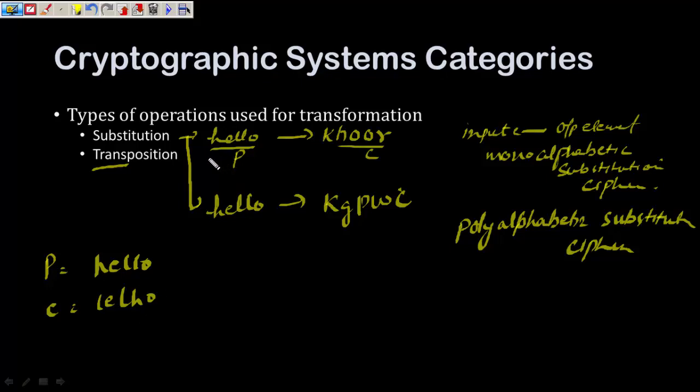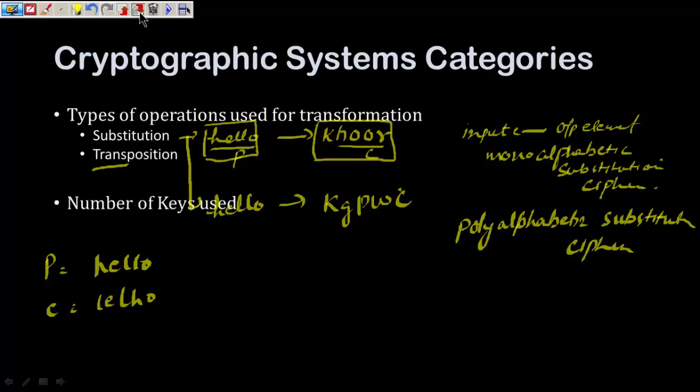And if you look at the frequency of elements in case of monoalphabetic cipher, they are maintained because each element is getting mapped to one exact element. But in case of polyalphabetic cipher, it is not getting maintained. Therefore, this one is prone to frequency analysis attacks, and we will talk about the frequency analysis later on. So this is one of the ways of categorizing the cryptographic system.